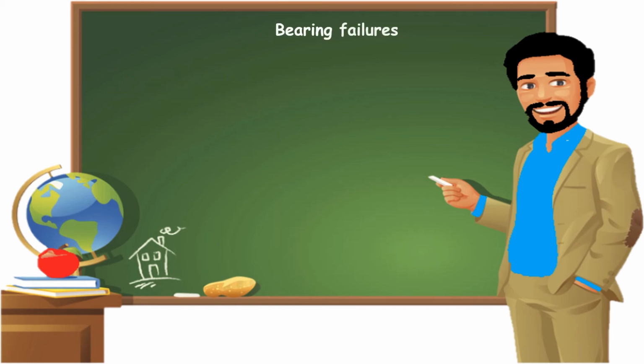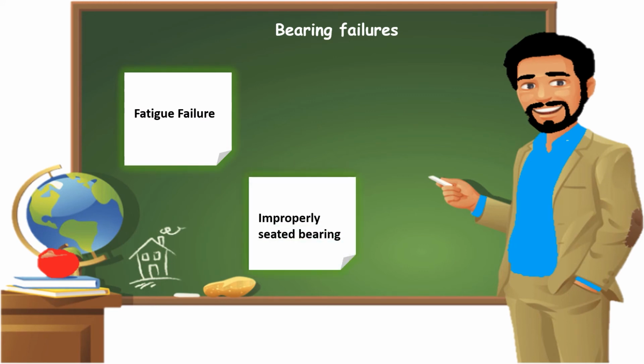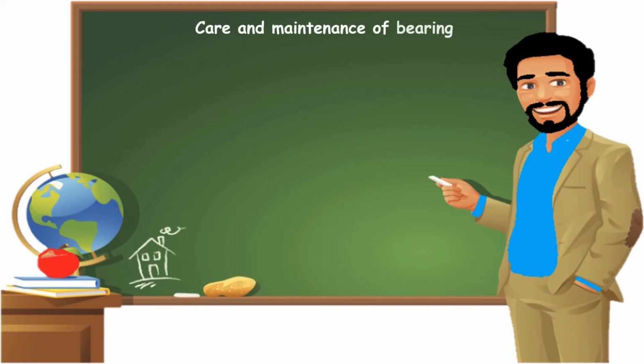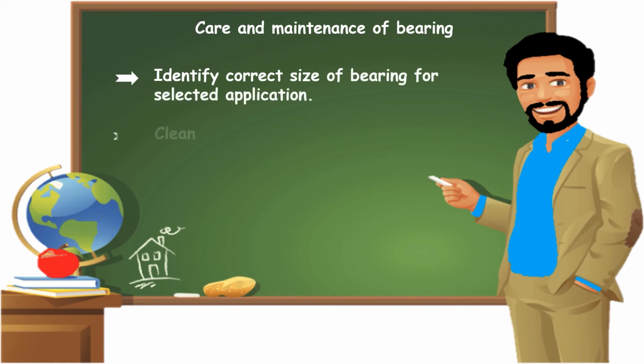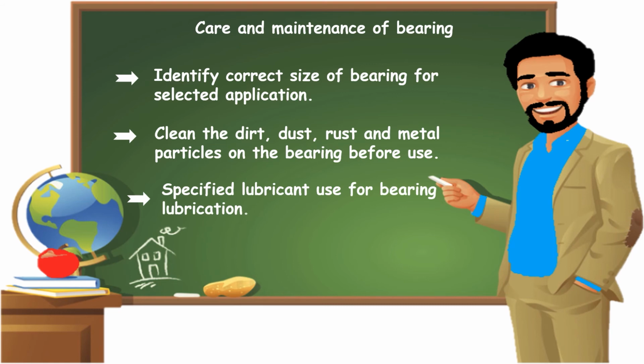Bearing failures: fatigue failure, improperly seated bearing, foreign matter on bearing surface. Care and maintenance of bearing. Identify correct size of bearing for selected application. Clean the dirt, dust, rust, and metal particles on the bearing before use. Use the specified lubricant for bearing lubrication. Replace the damaged, worn bearings.